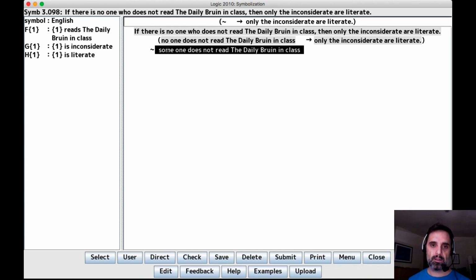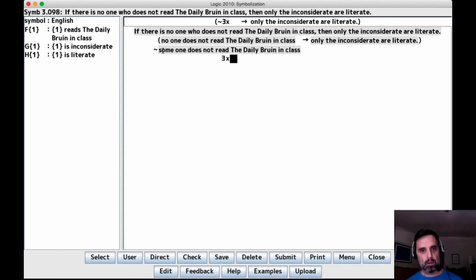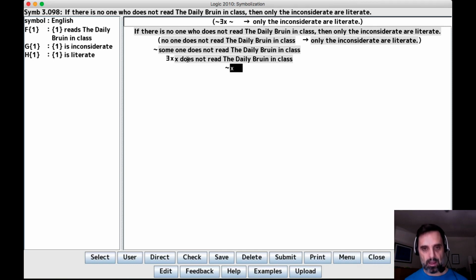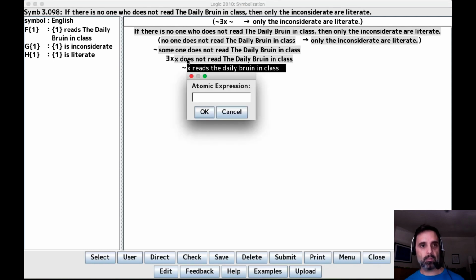So now we have an excess. We again have this as our determinative phrase, and that's our verb phrase. And the determinative phrase has the some and the one. Here, one is being used as a dummy noun phrase, so we're not going to symbolize it. So we really just have an existential: something, what? This does not read the Daily Bruin in class. Now, it's important to see what, well, actually, I'm just going to keep going, and then I'm going to come back and make a comment on this. So we have x does not read the Daily Bruin in class. So that's a negation of x reads the Daily Bruin in class. And then that's atomic Fx.